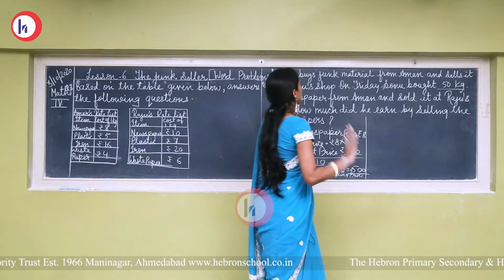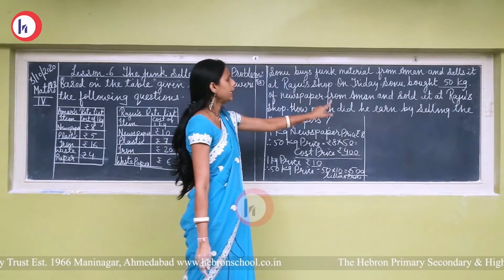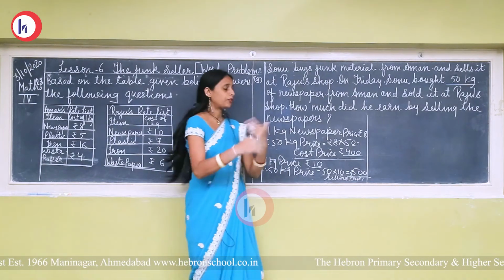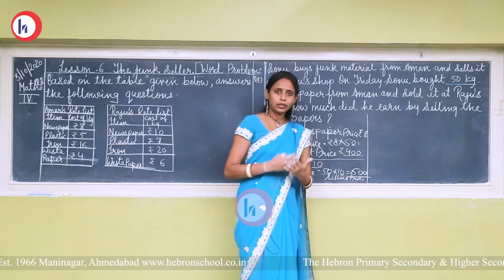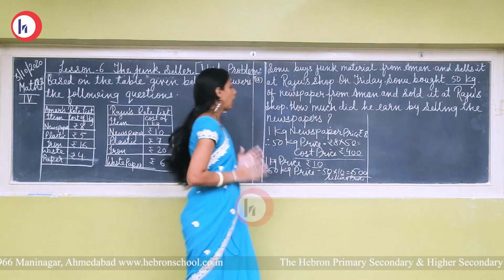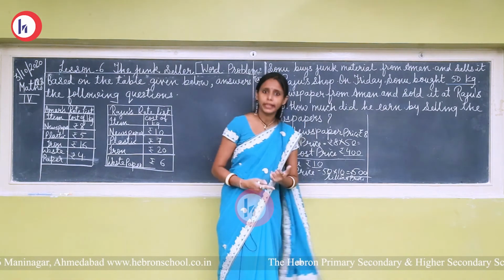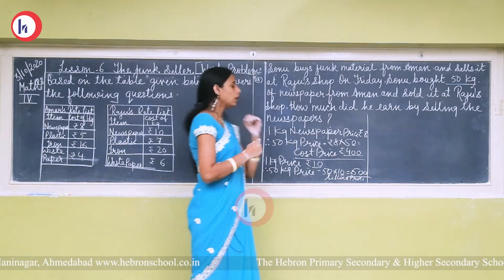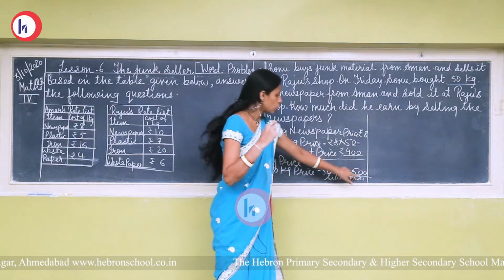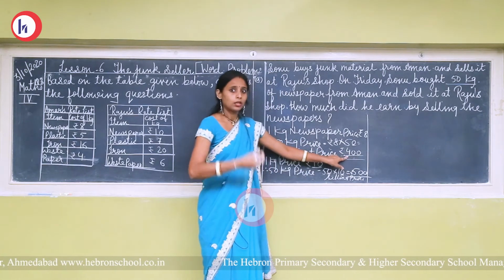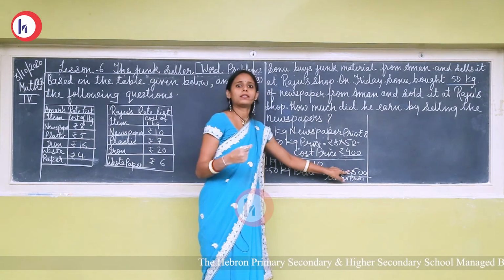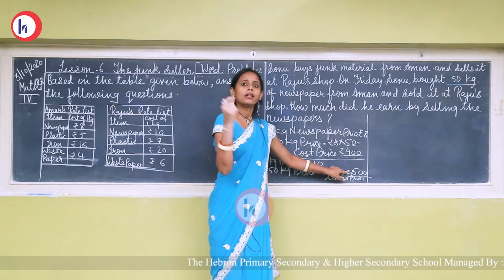Now see the question: how much did he earn? Earn means how much he got after selling, when he bought and after that sold. Did he get any profit? Yes. How to find out? When the selling price is more than the cost price, then we will get a profit. So here the selling price is 500 and the cost price is 400. So the selling price is more than the cost price. If the amount at which we sell is more than the cost price, that is, the purchasing price, then there is a profit.